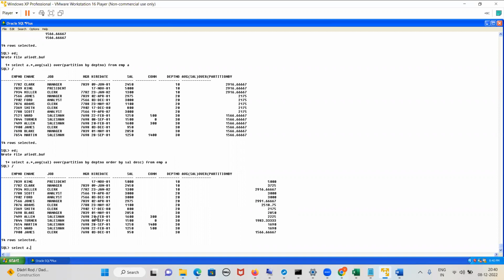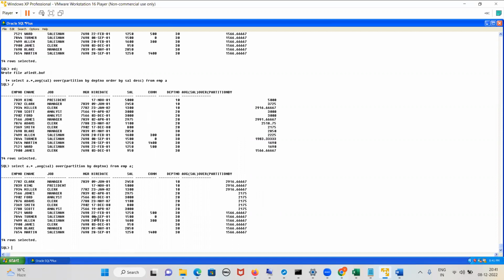What is the query? Select A dot star, comma, average of salary. Then what do we have to write? Over, first of all, over, then inside, partition by column department number. Then what do I have to write? From EMP A. Yes or no, guys?